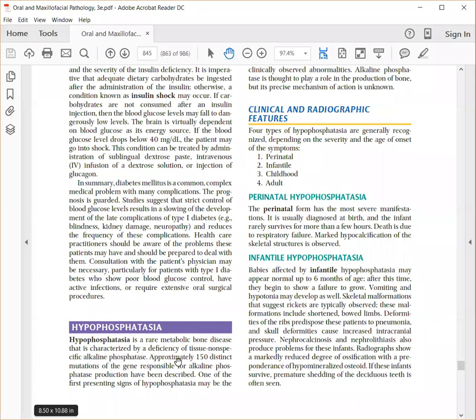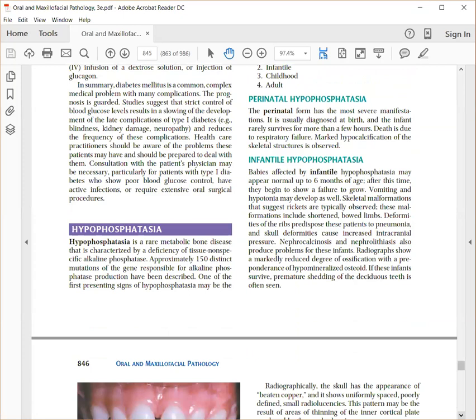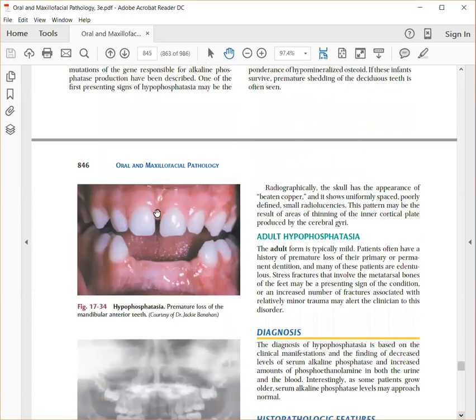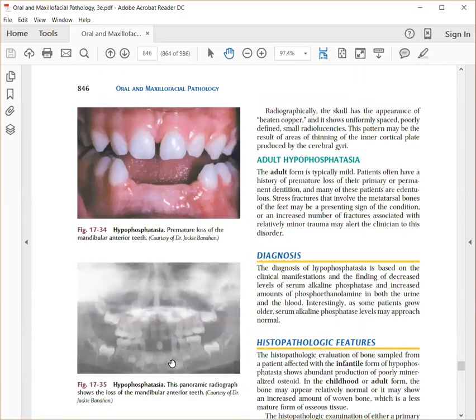Hypophosphatasia is a condition where there is a deficiency of alkaline phosphatase. Alkaline phosphatase is an enzyme that is responsible for bone mineralization. So if alkaline phosphatase is less, bone mineralization is affected. You have four types: perinatal, infantile, childhood, and adult, based on differing severity. The important thing is you can get premature tooth loss due to lack of cementum formation, and also delayed eruption of teeth.